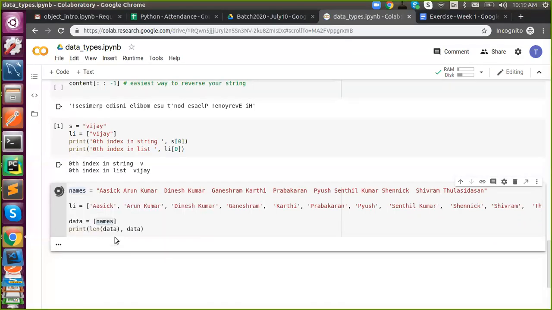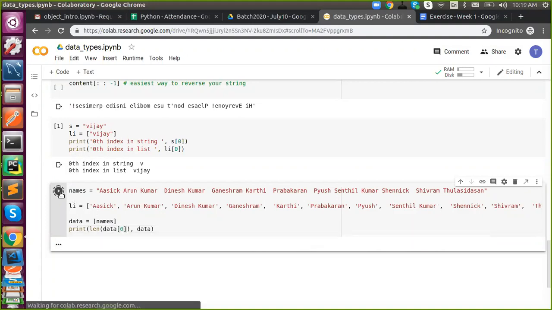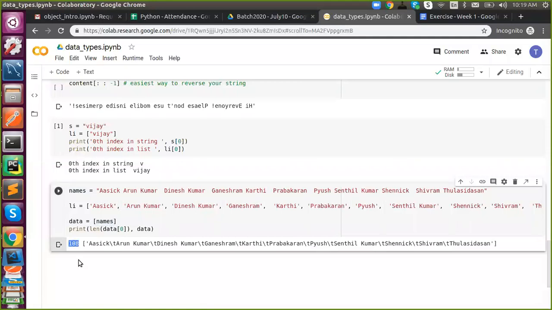See, it says that the length is one because you actually have only one object, but that object was a set of characters. Now if you want to count inside the object, you have to say data of 0. Now it will give you the complete length for your name string. Understand, Shiva? Yes, okay, now I understood. Now it is 108. Got it? The space in between is also counted.